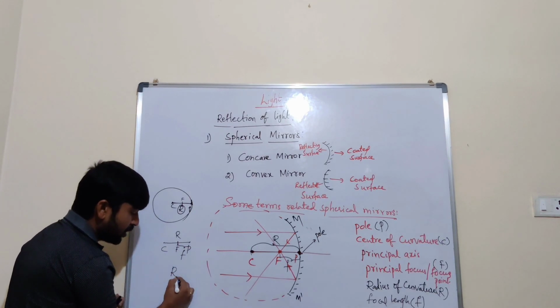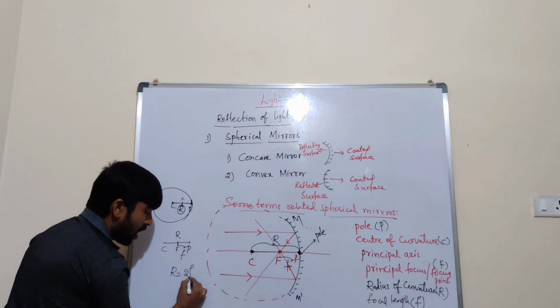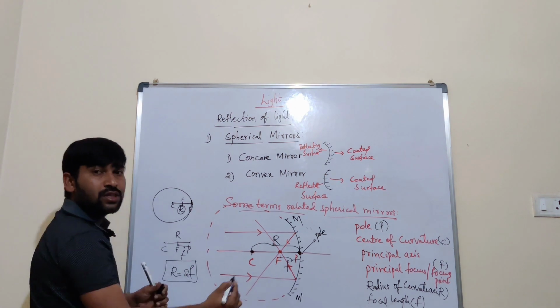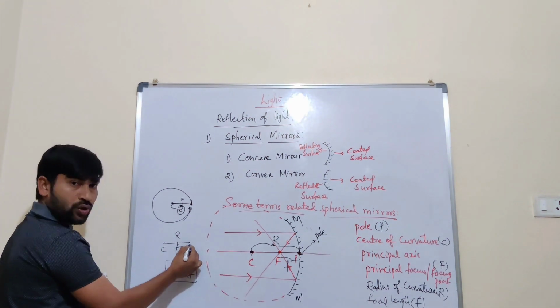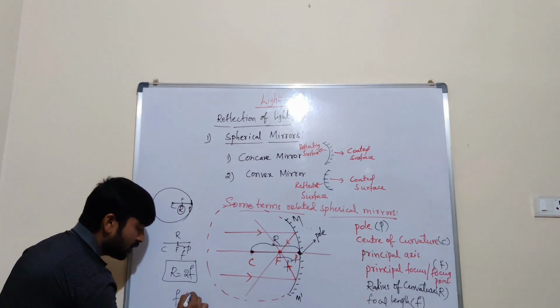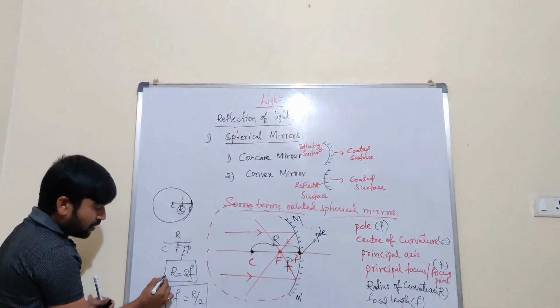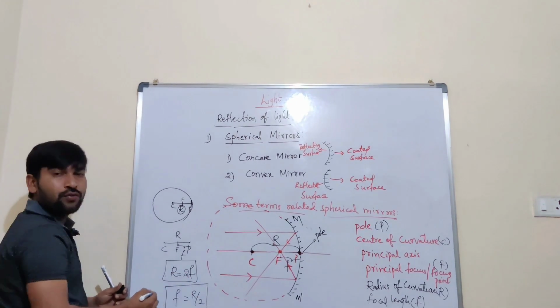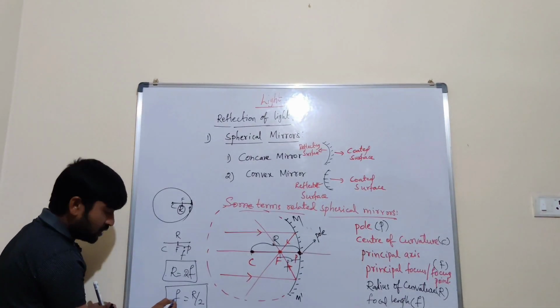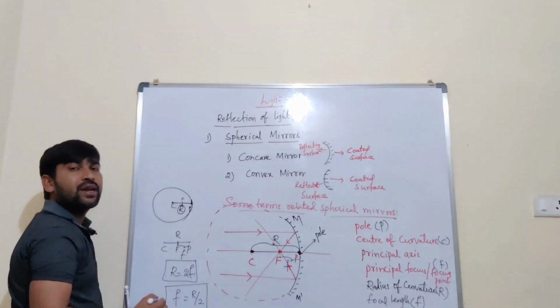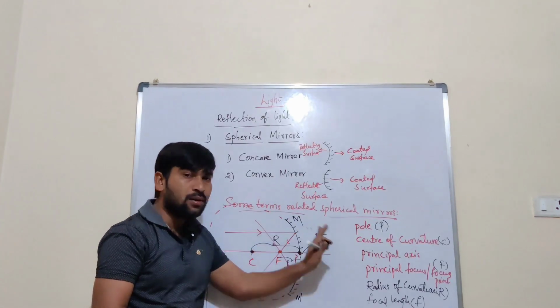Then the relation between R and f is R is equal to 2f, or f is equal to R by 2. Means what? Radius of curvature is equal to 2 times the focal length, and focal length is equal to half of the radius of curvature.